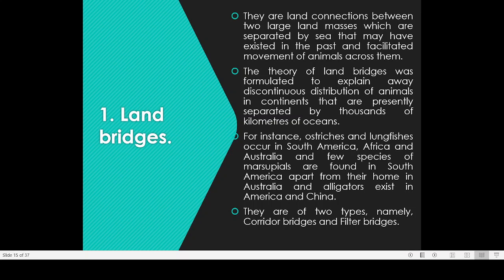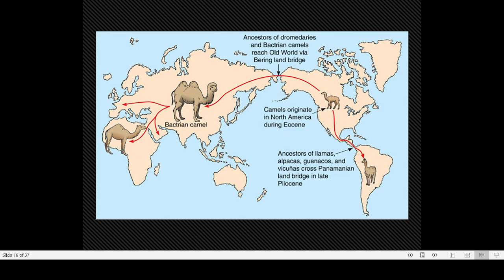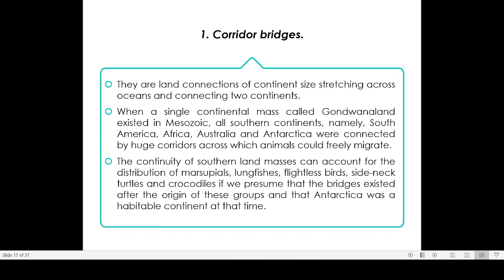Now, coming to the land bridges, there are basically two minor modifications of land bridge. One is the corridor bridge, the other is the filter bridge. We will explain what a corridor bridge is. Corridor bridges are land connections of continent size, stretching across the ocean and connecting two continents.